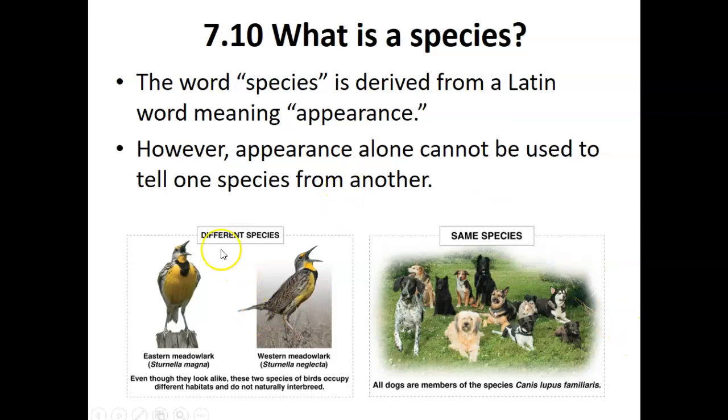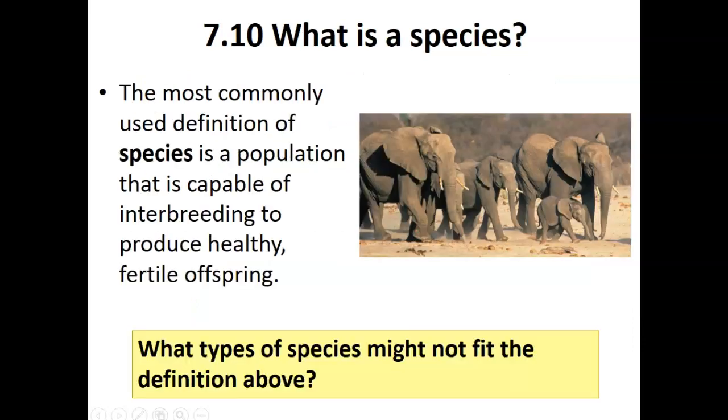For example, in the picture on your left corner, these two birds look alike, but they are different species because they have different behaviors, they make different sounds, and they cannot interbreed with each other. The picture on the right-hand corner shows many dogs. We know dogs have a variety of appearances, however, they can interbreed with each other to produce many hybrids and new dogs. So all these dogs belong to the same species.